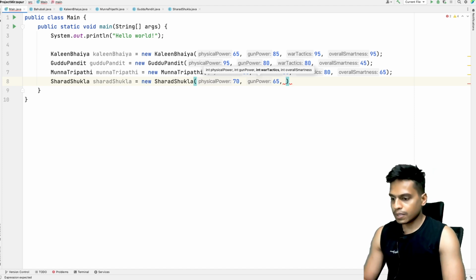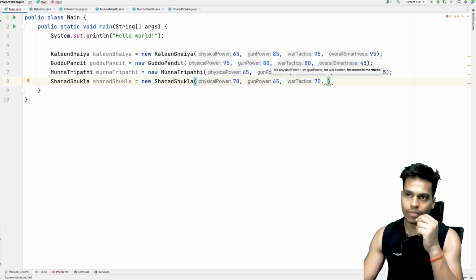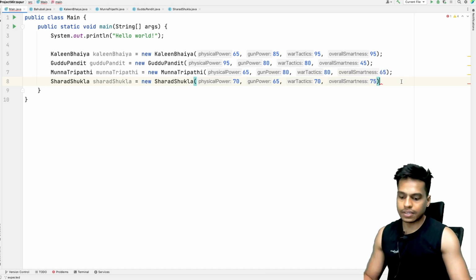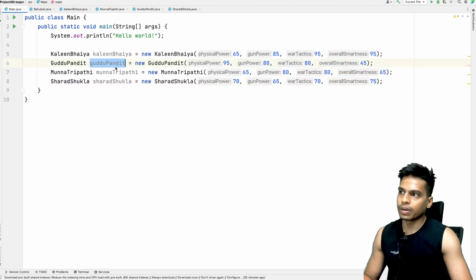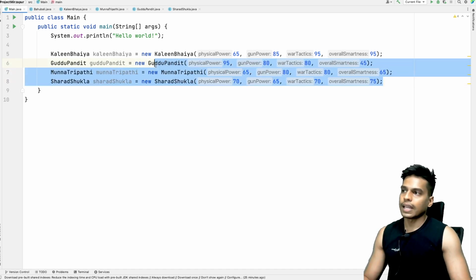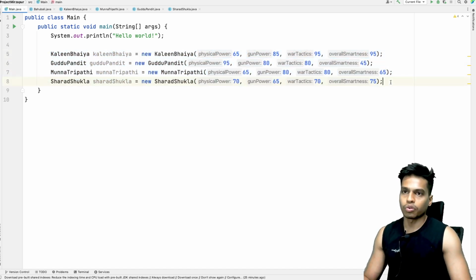War tactics is again 70, pretty decent for this guy. And then finally, overall smartness is 75. So this guy is at least smarter than Guddu Pandit and Munna Tripathi in the overall smartness section. So like this we have created all the 4 Bahubalis.